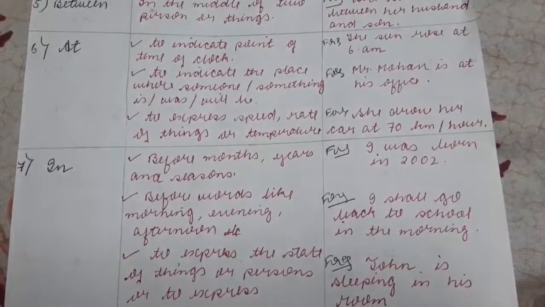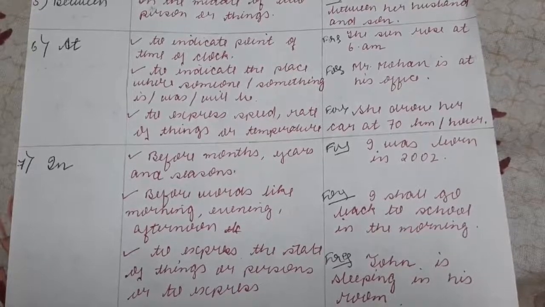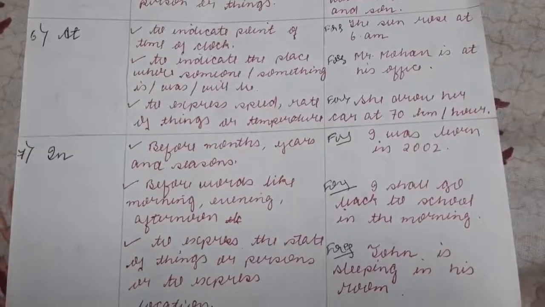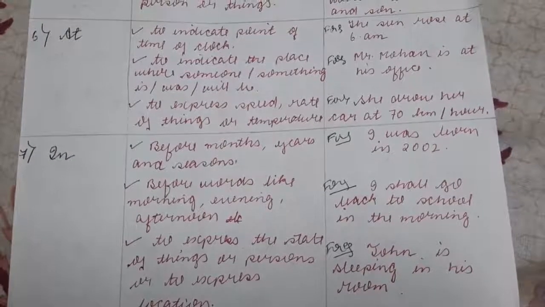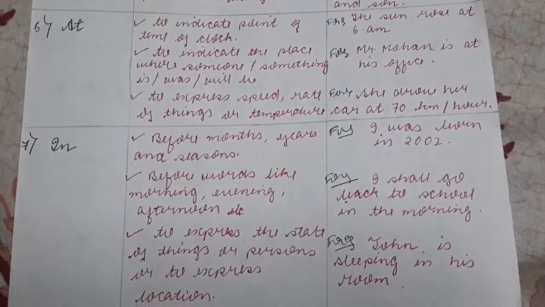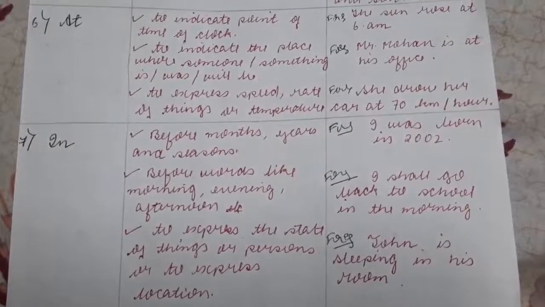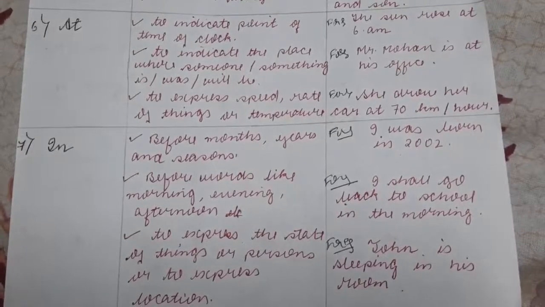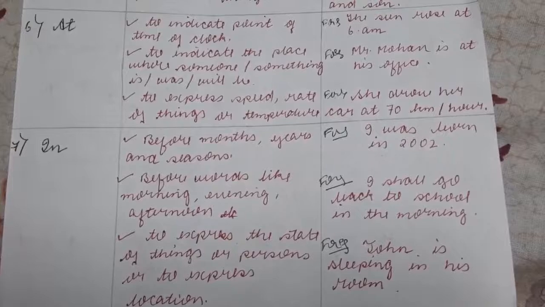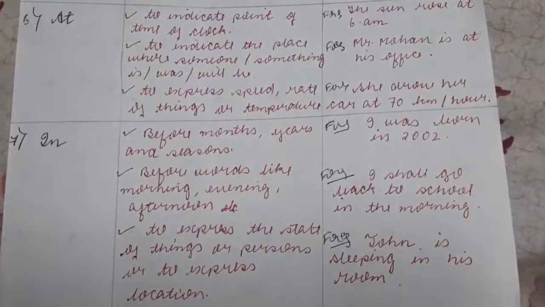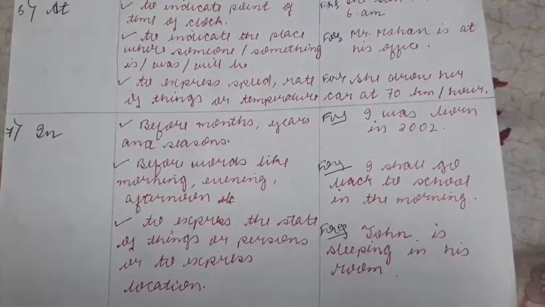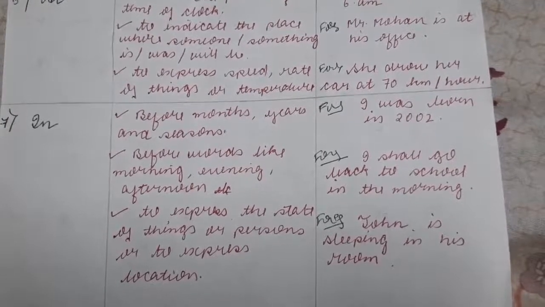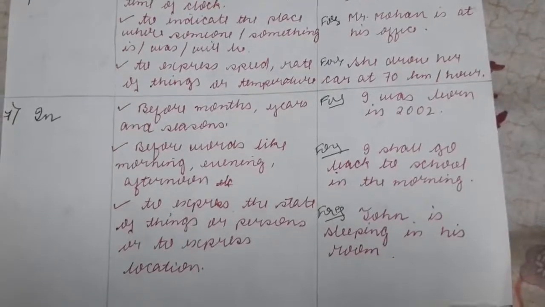To indicate the place where someone or something was, is or will be. ऐसी चीज़ को इंडिकेट करता है कि कोई चीज़ या कोई इंसान उस वक्त, वहाँ पर मौजूद था, अभी है या रहेगा. Mr. Mohan is at his office. So it's telling about the location of Mr. Mohan. To express speed, rate of things, like money, or temperature. She drove her car at 70 kilometers per hour. So it is telling about the speed.